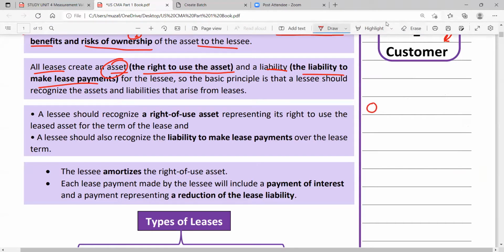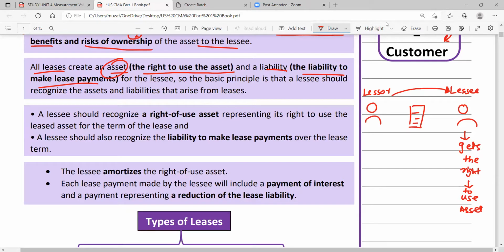So, for example, this one is a lessor. This one is a lessee. This is the property in which they are dealing. Okay. So the lessor gives this property to the lessee to use. What will happen here? The lessor gives the right to use the asset. So the lessee gets the right to use the asset. The right of what? To use the asset.